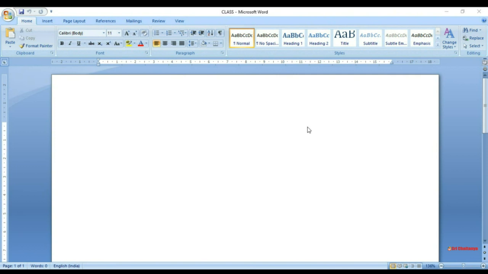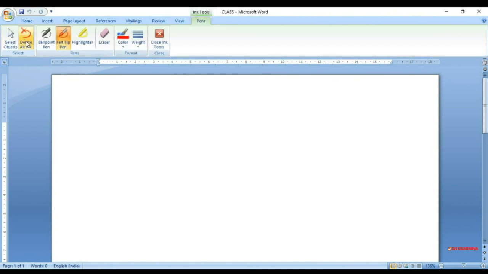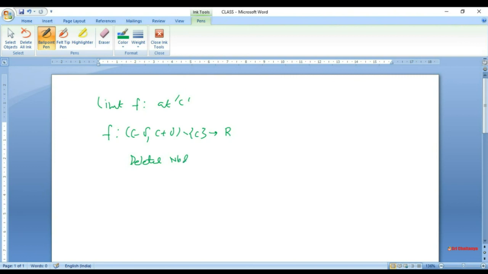The definition was that once we want to find the limit of some function f at some point c, we need to be given the function defined in what is called a deleted neighborhood, which I'm writing NBD of c.